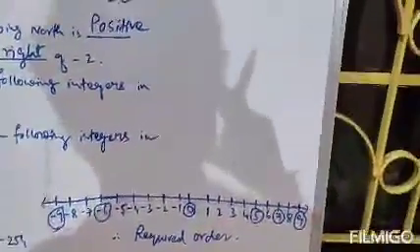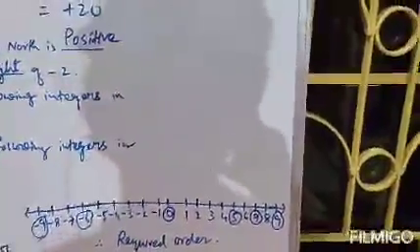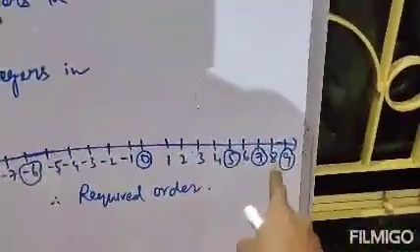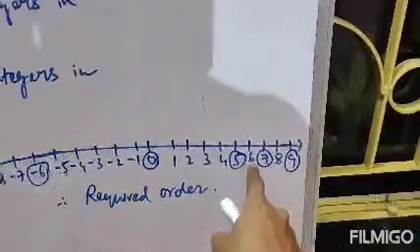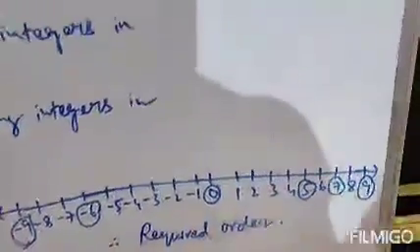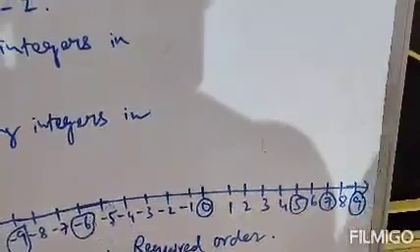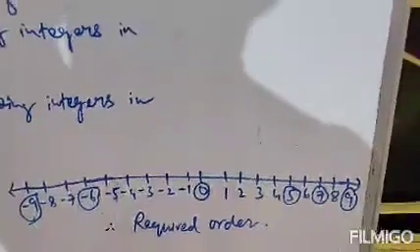So in the case of positive integers, the more you move right from 0, the bigger the number. That means 9 is bigger than 8, 8 is bigger than 7, 7 is bigger than 6, 6 is bigger than 5, 5 is bigger than 4. This is only for positive numbers. Clear?